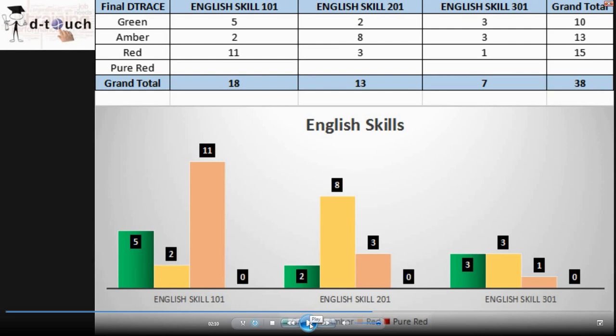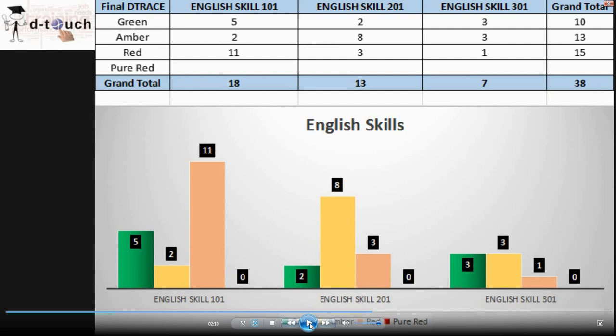And for English skills, we have Saravanan as a trainer and Yashasvi as a captain. Right now all the 101, 201 and 301 level sessions are going on, and we have around 38 people in total. Some more students will be included in the 101 level, so by next week, by the next bi-weekly report, we'll be able to see the difference.